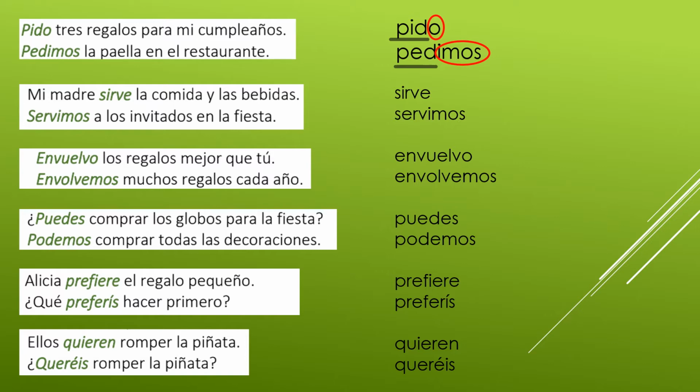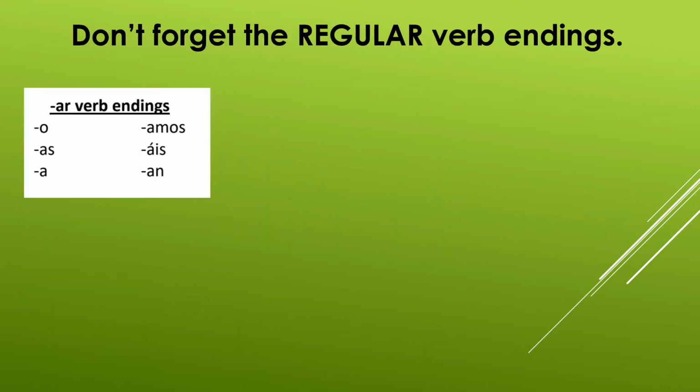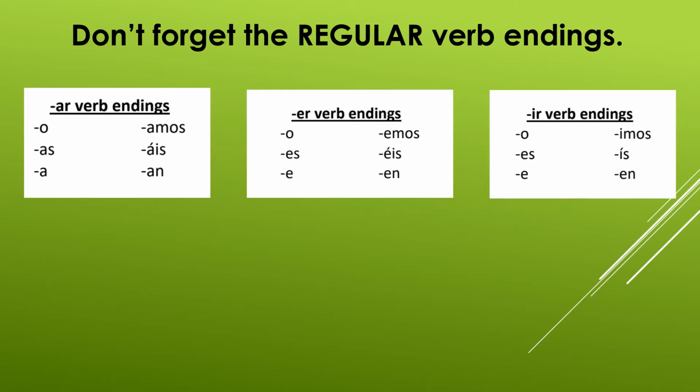And again, your task is to underline the stem and circle the ending. The endings are the obvious part. It might be easier to circle those first, and then underline the stem, which is everything else. So include every letter as the stem. Only the ending you're going to circle. Again, you probably need to look back at your ending charts if you don't have them memorized. So don't forget those regular verb endings. I really want you to write these down again with the accents. It's just good to have the repetition and to make sure that you have these endings in lots of different places in your notes for quick reference.